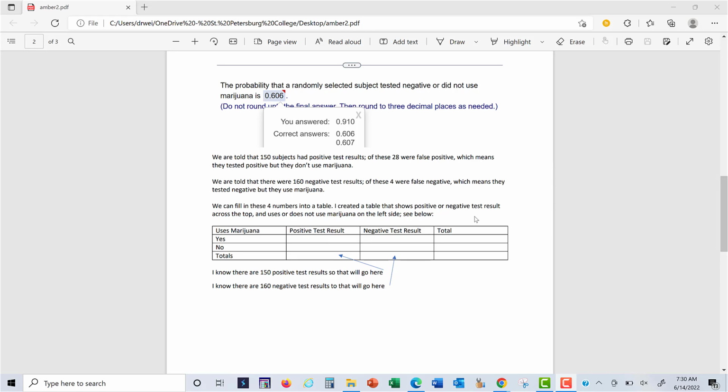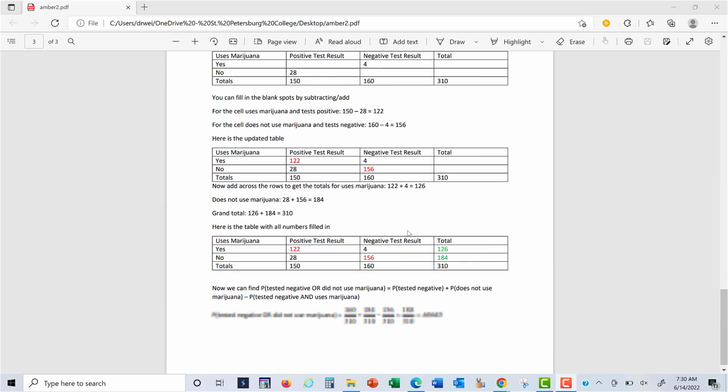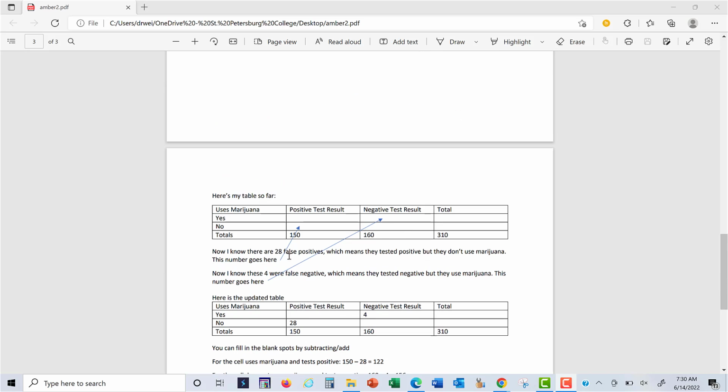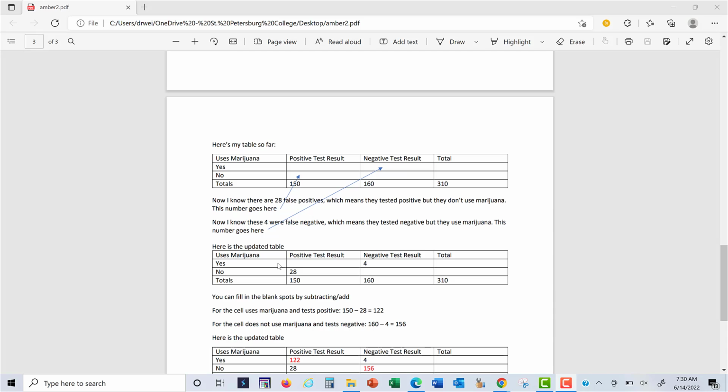So if I create the table down below here, my columns are going to be positive test result and negative, and my rows are going to be uses marijuana and doesn't use marijuana. I'm going to start by putting in the total number of positive results, 150, and the total number of negative results will go over here. And so here's my table so far. Now they told me there were 28 false positives, which means they tested positive, but they don't use marijuana. So the 28 is going to go right here. And then they also told me that there were 4 false negatives, which means they tested negative, but they actually use marijuana. So that number is going to go right here.